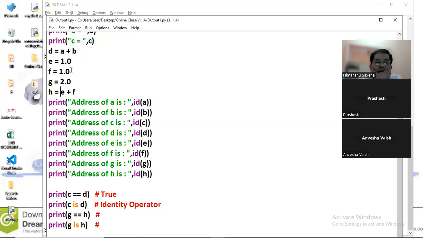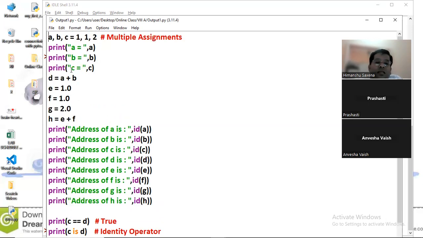Okay, let me see. c is equal to d. Yeah, that's okay. c is d, we have checked the address. Fine. One experiment we are going to do here, just to see, because practically it is coming on the screen.